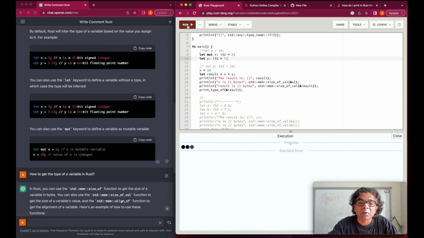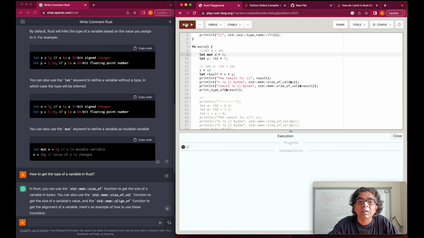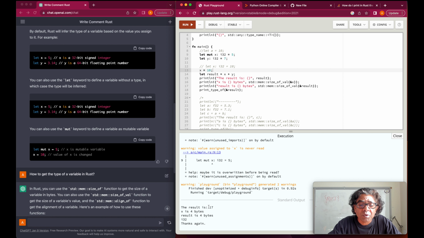And when we run this code, when we define mutable, we can say this value can be changed. Let's run the code now. Oh, the warning is that we missed this part, and the addition has been successfully completed. And if we look at x, what is the type of x? It is still there.